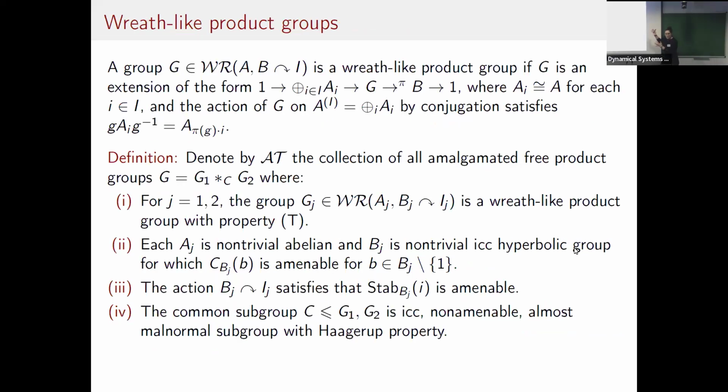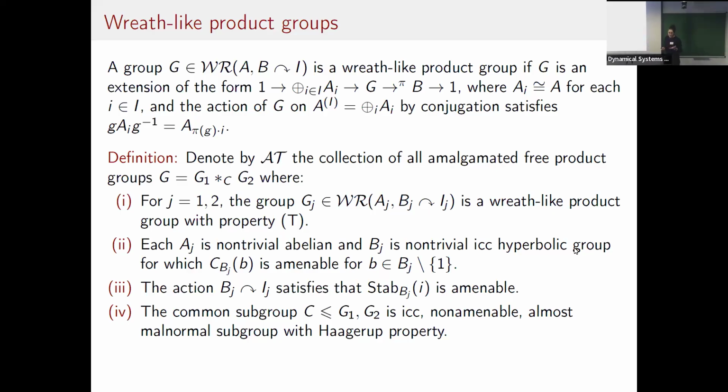Okay, so let me talk about Ritz-like product groups. A Ritz-like product group G is a group that appears as an extension of direct sums of copies of A by a group B, where B acts on a set I, where you see this direct sum of copies of A as a normal subgroup of G. So G acts on it by conjugation, and the only thing you require is that it sends the ith copy of A to the copy of A given by pi of g acting on I. So pi here is the quotient map.